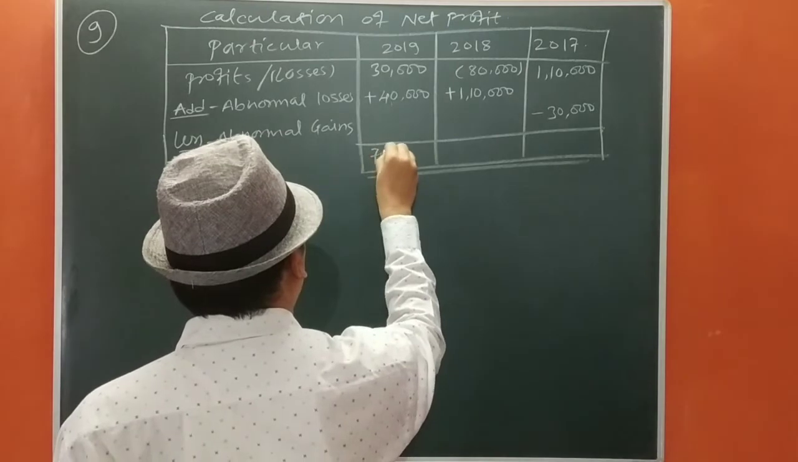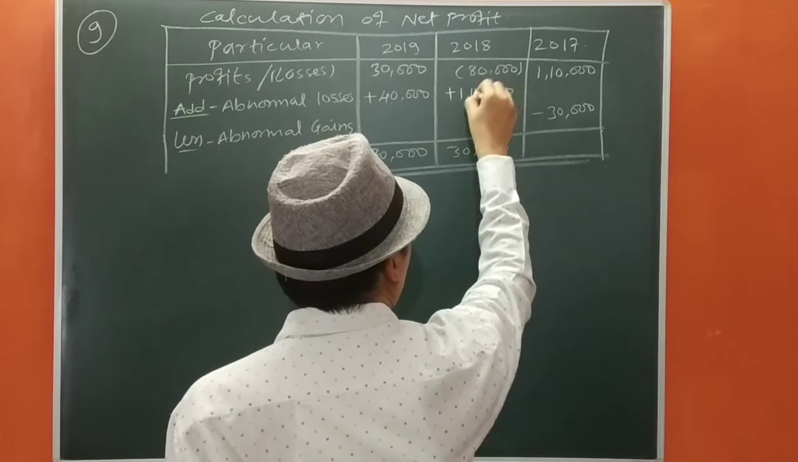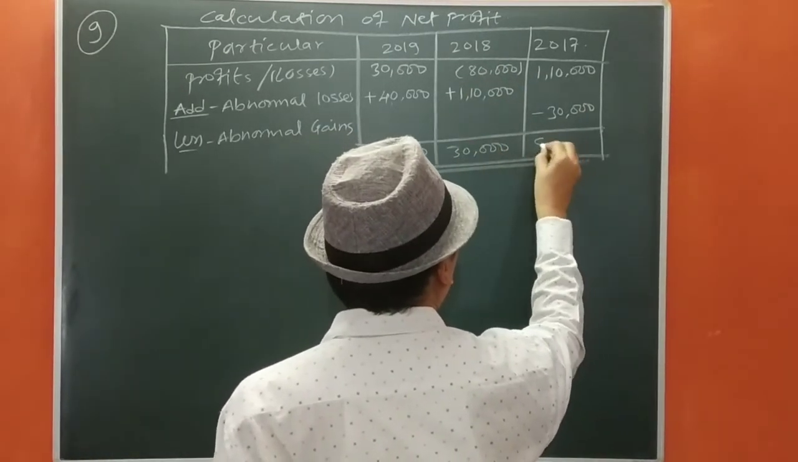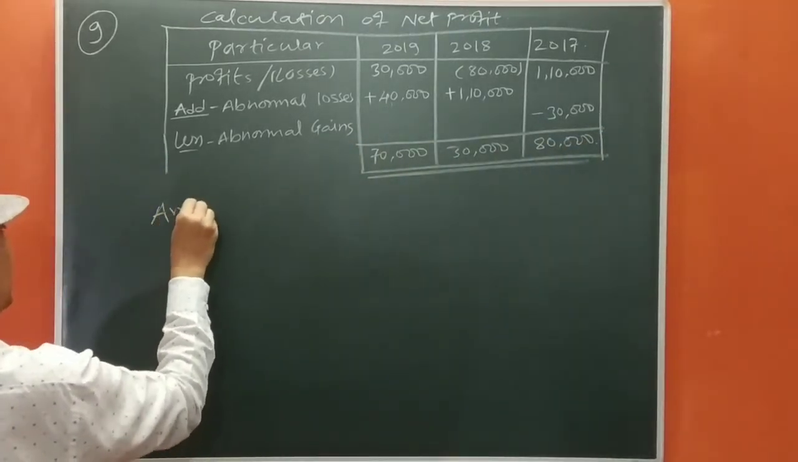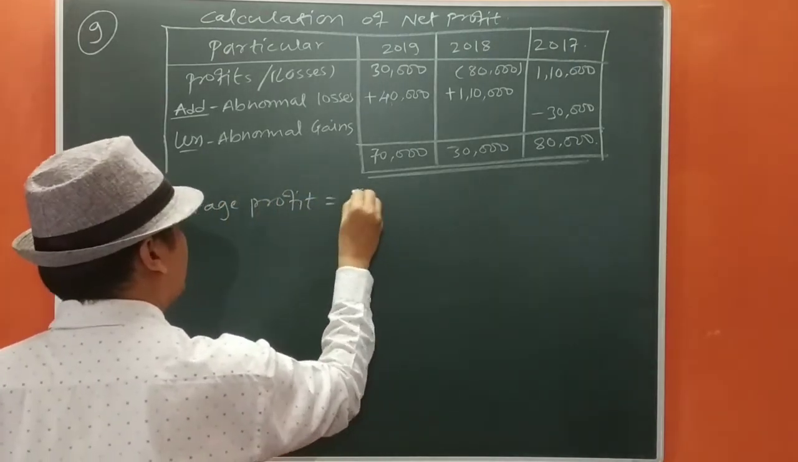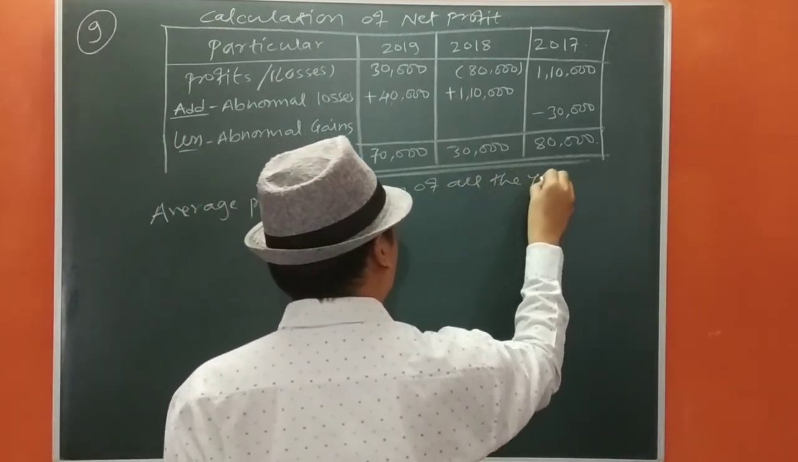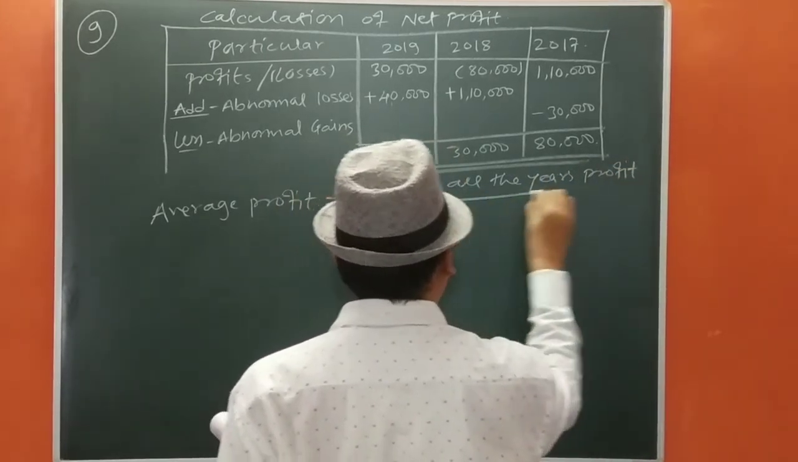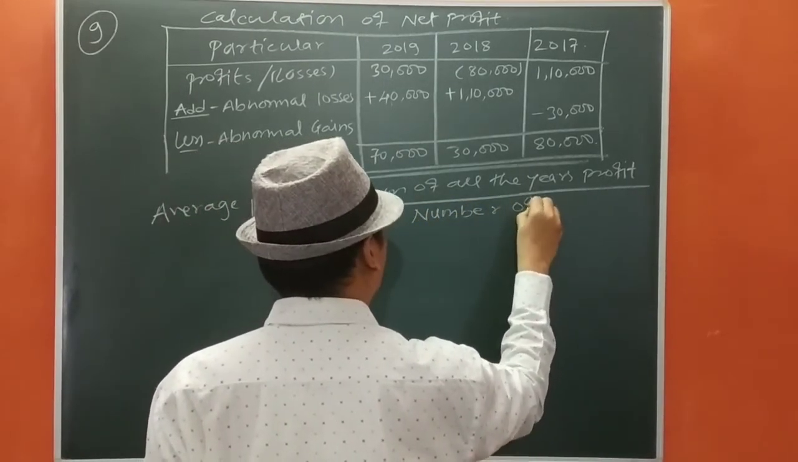It is 70,000, 30,000, plus minus plus, plus is bigger, so we are going to take plus, it will be 80,000. Okay, just find out the average profit. So average profit equals sum of all the years' profit upon number of years.